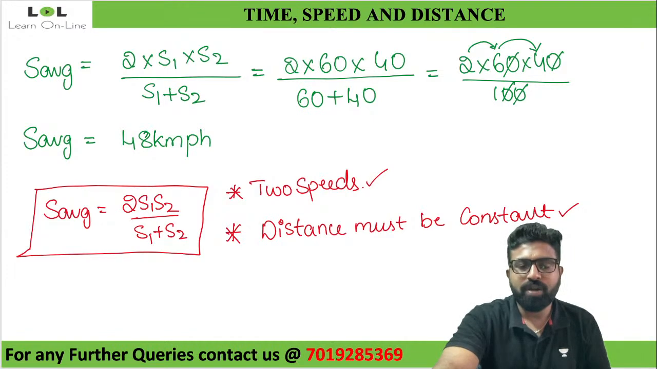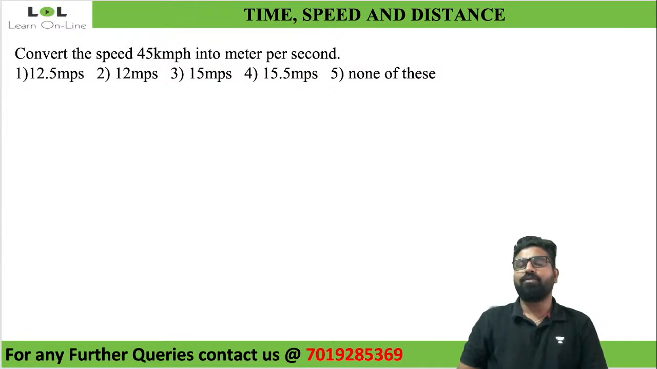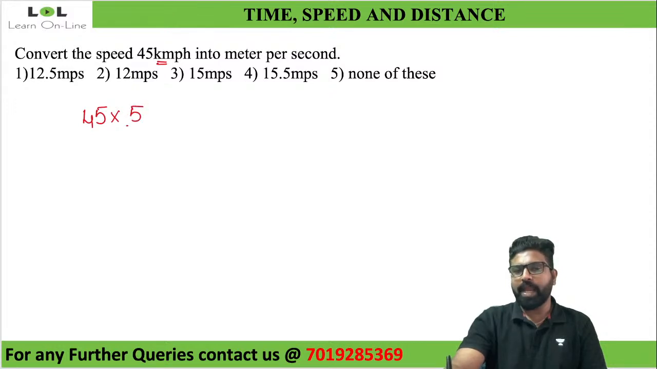Look at this. What will be my first question? Convert the speed of 45 kilometer per hour into meter per second. Pretty simple question. Can we do it quickly? The moment you see kilometer, I told you to write 5 in the numerator divided by 18. Done. 9 5 times is 45, 9 2 times is 18.